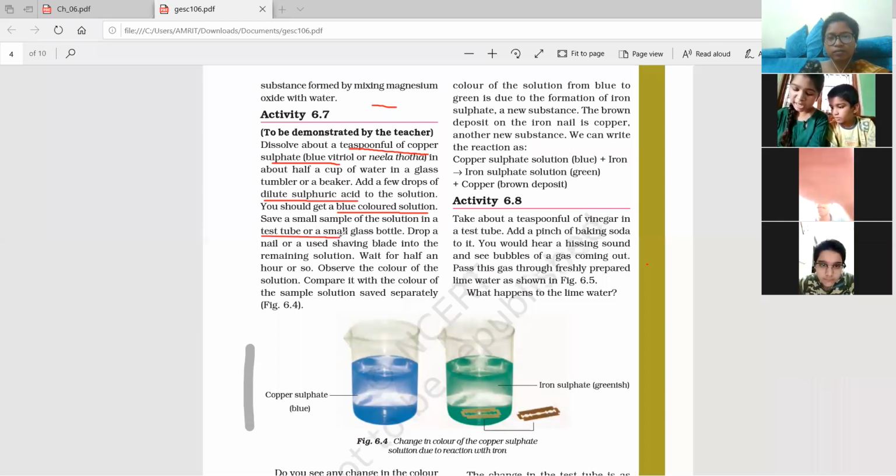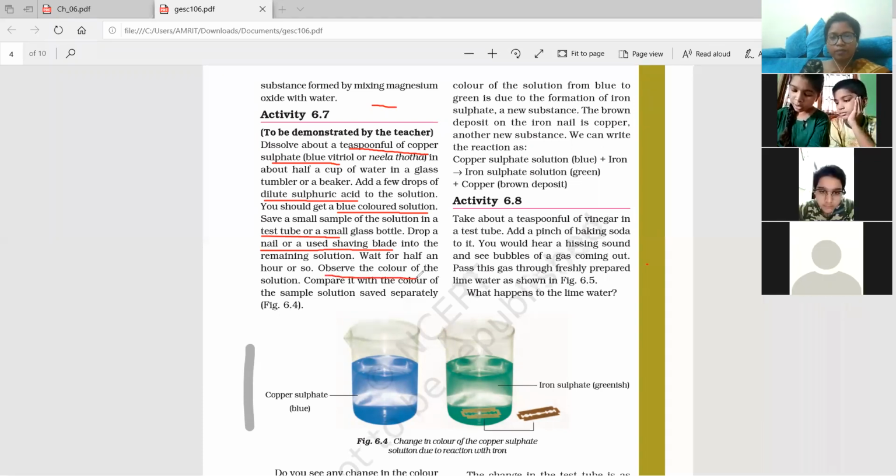Drop a nail or a used shaving blade into the remaining solution. Wait for half an hour or so. Observe the color of the solution. Compare it with the color of the sample solution saved separately. Okay, that's it. Thank you, Pooja.